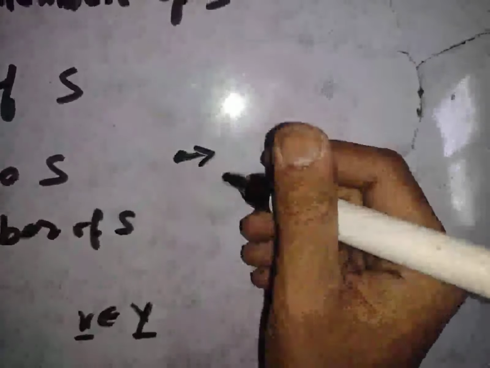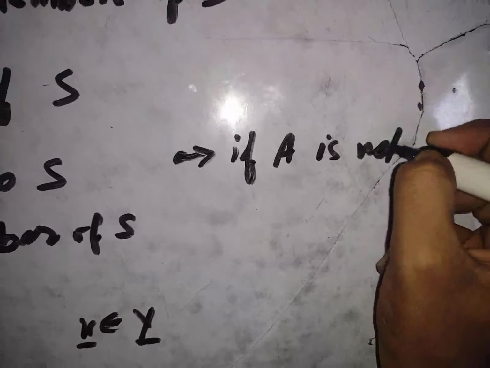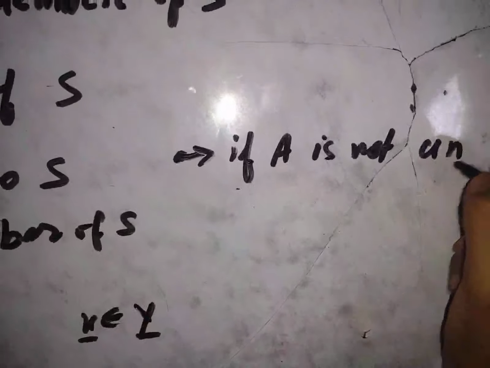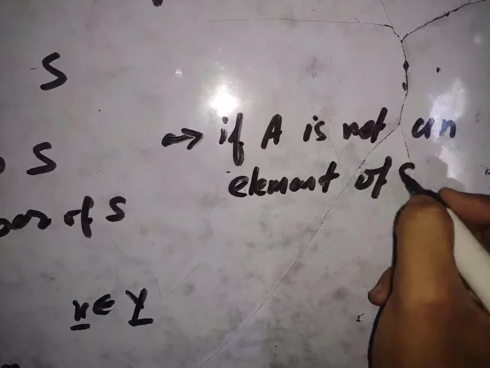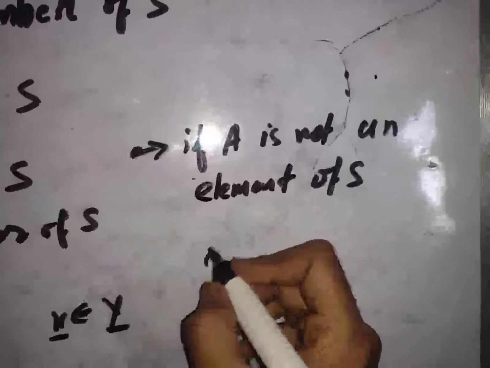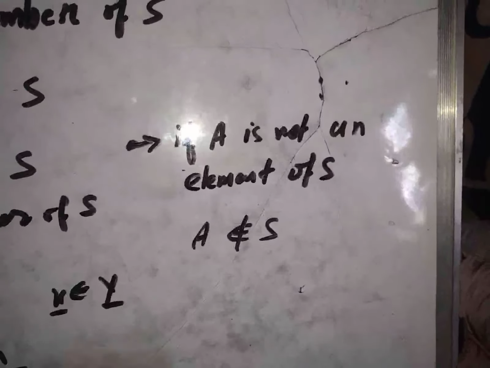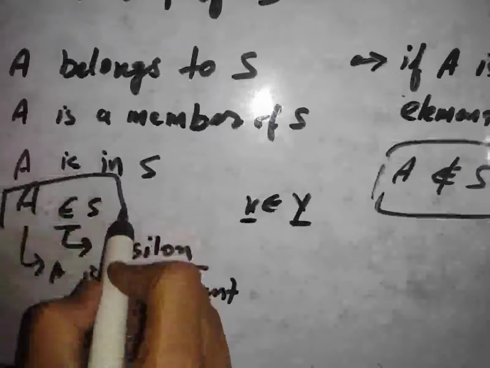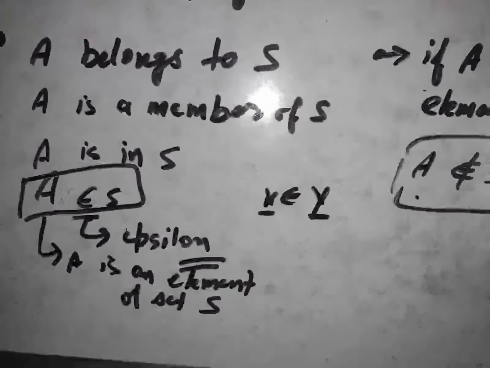And if A is not an element of S, then we will write this as A does not belong to S. This technique is very helpful when it comes to proofs, because instead of writing these statements, we can simply use these symbols to reduce the effort.